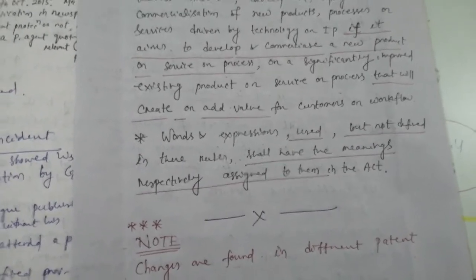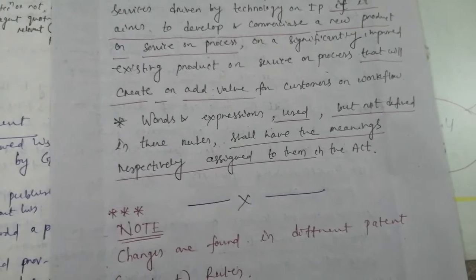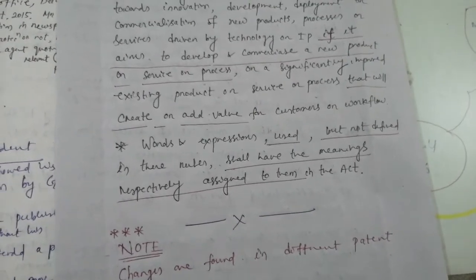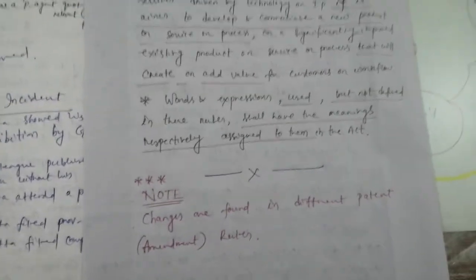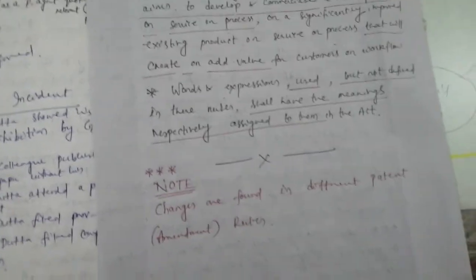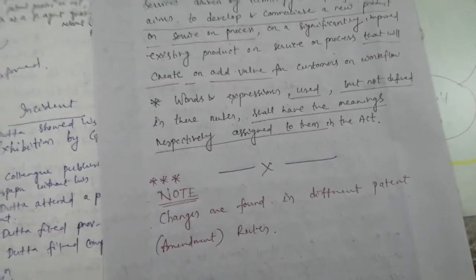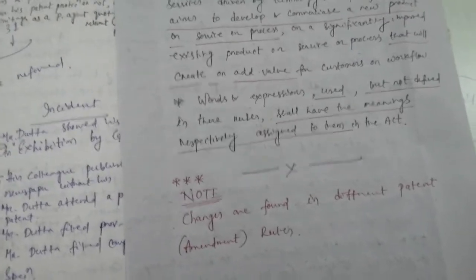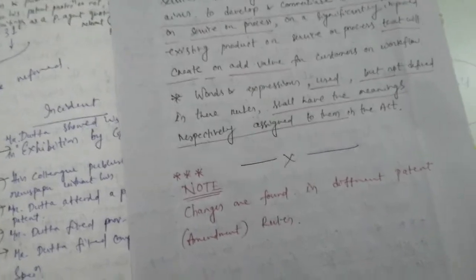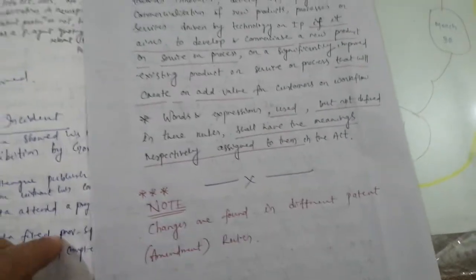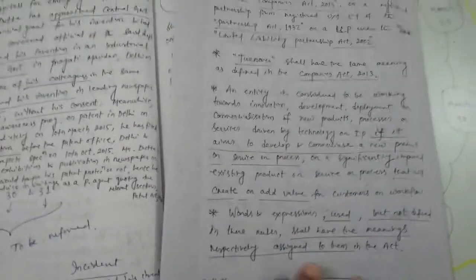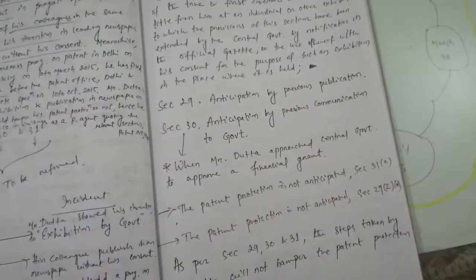Fine. So words and expressions used but not defined in the rules shall have the meanings respectively assigned to them in the Act. So, for a note, changes are found in different patent rules, because we know after 2016 there are so many amendments till date. So this way question number 6 is also completed.